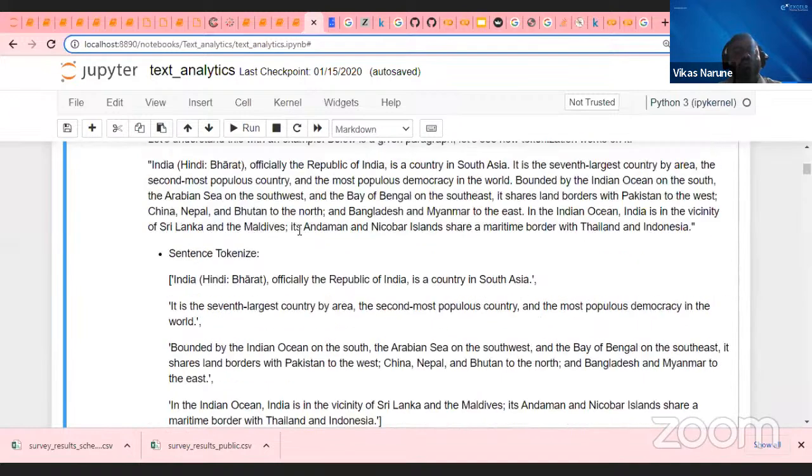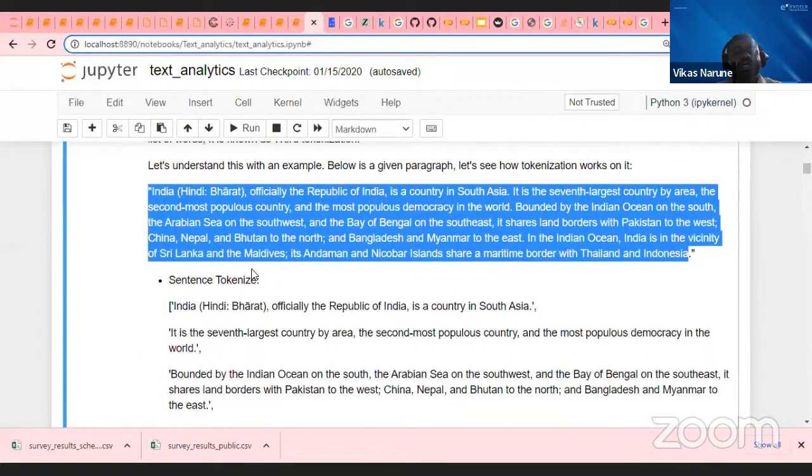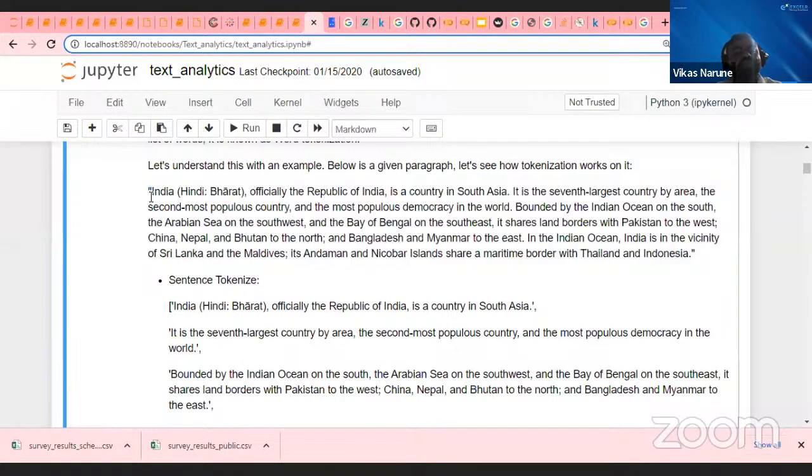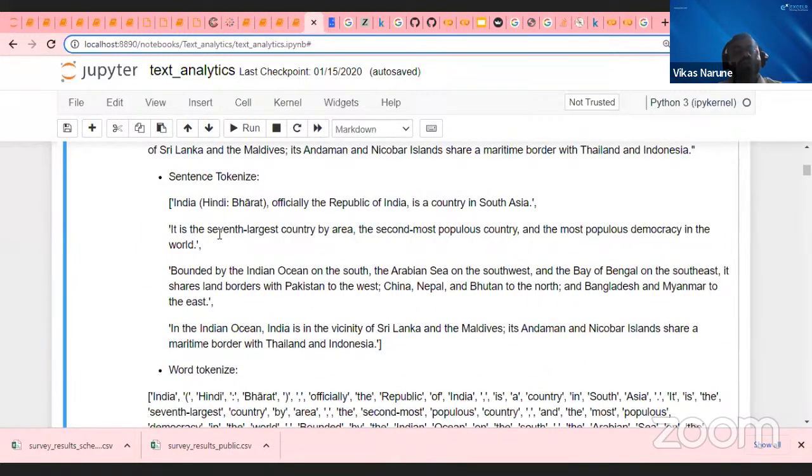So I will show you once. See, this is my entire passage, the paragraph of data I'm passing, the entire document. Let's imagine I'm passing an entire book of data. So this is what happens. First, I have to tokenize it into sentences. This way, I'm separating all the sentences. You can see that it is the seventh largest country by area, the second most populous country, the largest democracy in the world. India, Bharat, Hindi, is the Republic of India, South Asia, right?